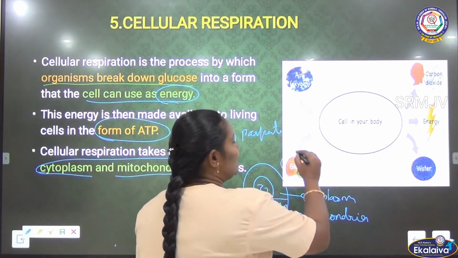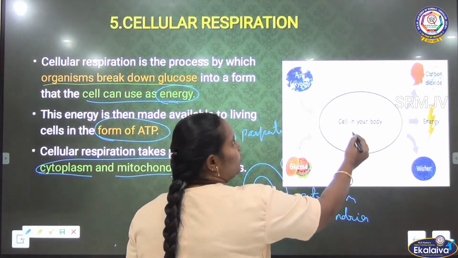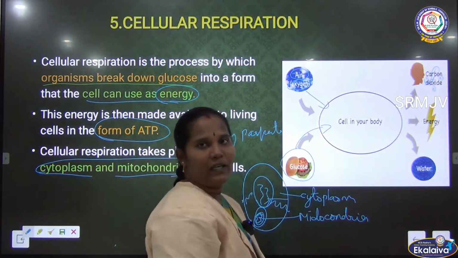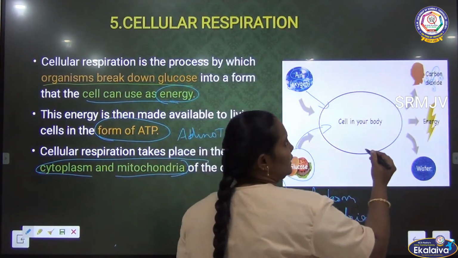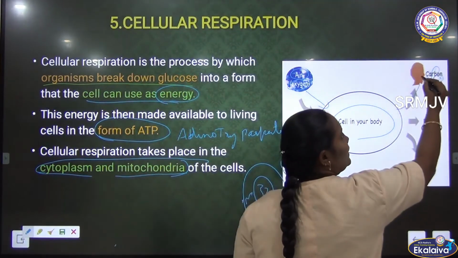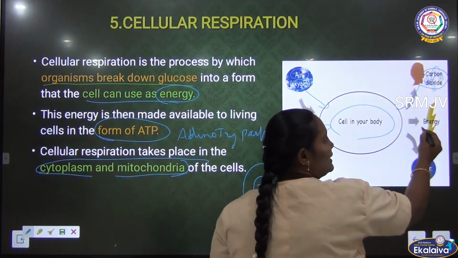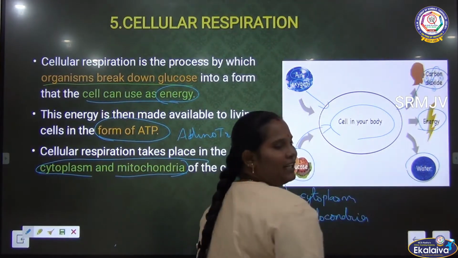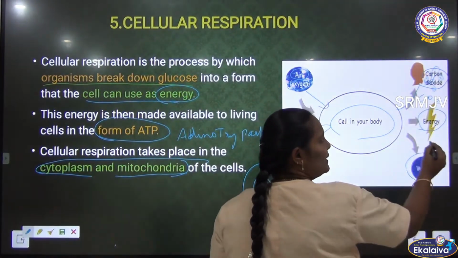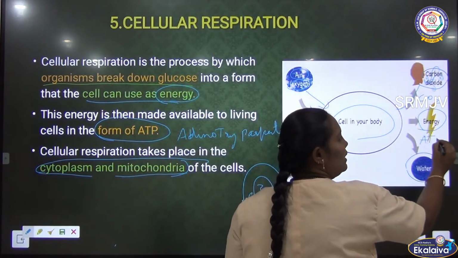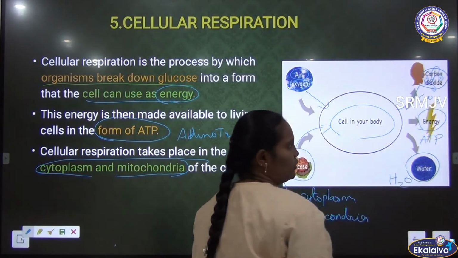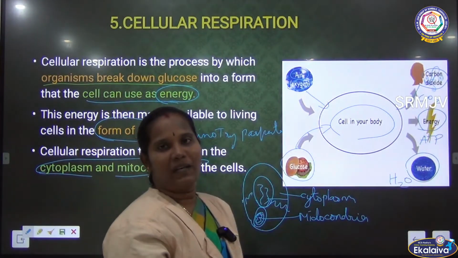Clear? So the food is converted into glucose, then we get oxygen from the atmosphere, and both are joined together. After the cellular respiration, they send out carbon dioxide, then energy, which forms as ATP, and after that water molecules. So this is cellular respiration.